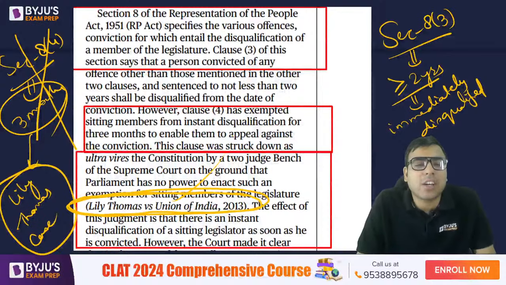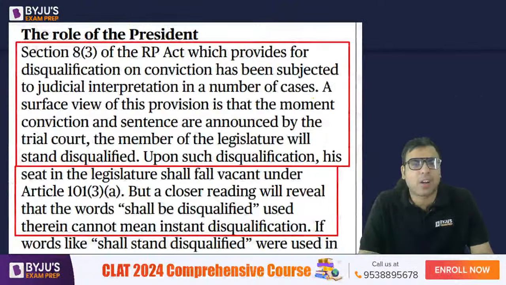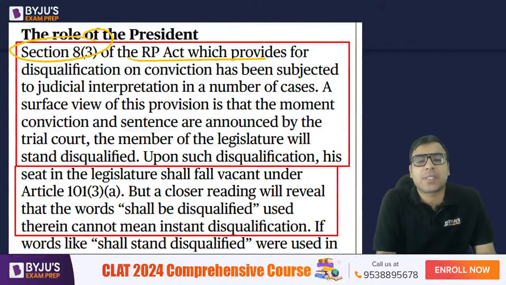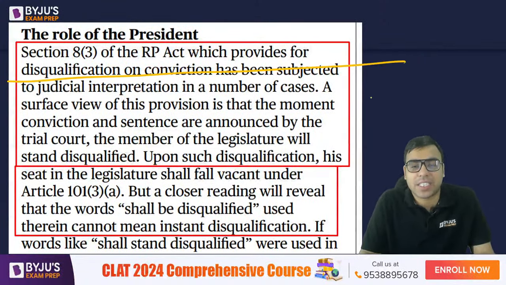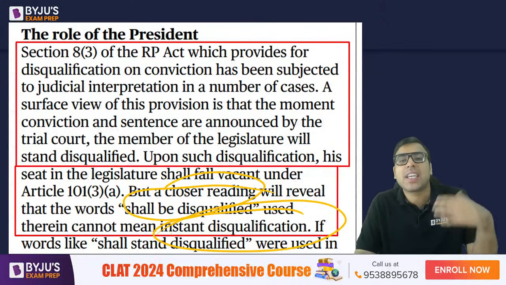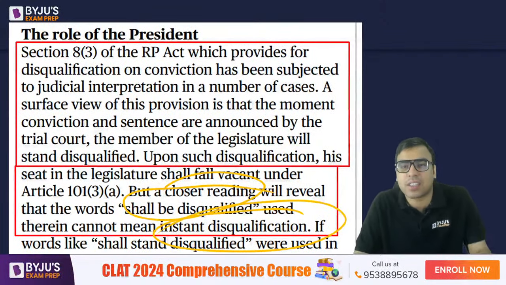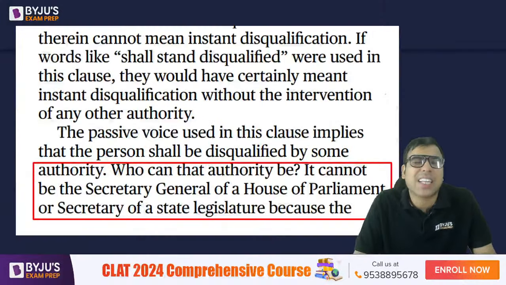Now, this is actually about the Lily Thomas case. I think it's very simple. Let's talk about section 8, clause 3 of the Representation of People's Act, which provides for disqualification. Now, he is saying the words 'shall be disqualified' do not mean instant disqualification. So he's saying it does not mean that if he has been found guilty, the next day he should be disqualified.